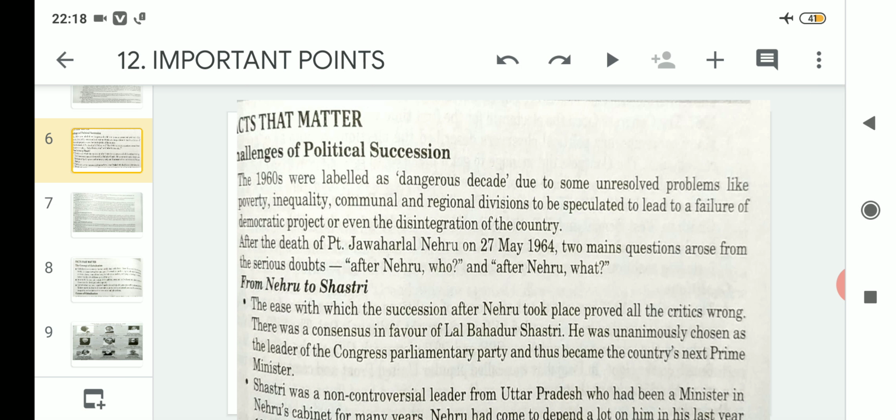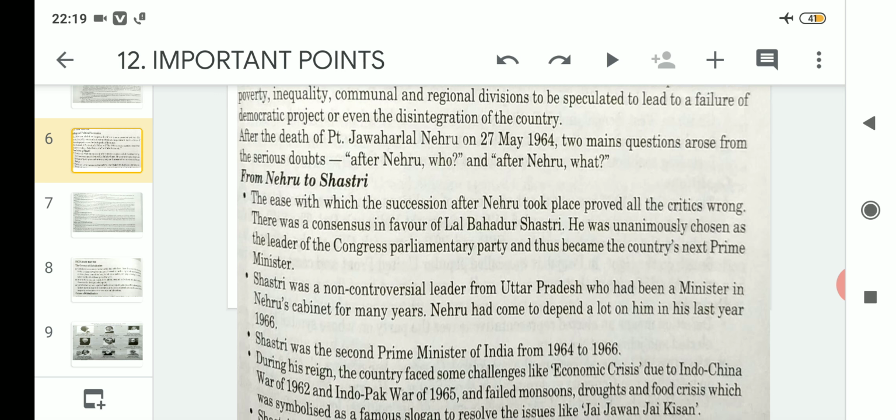starting from the challenges related to political succession when Jawaharlal Nehru suddenly expired in the year 1964, and there was a big question of who will succeed Jawaharlal Nehru. At that very moment, Lal Bahadur Shastri, who was then a cabinet minister in Nehru's cabinet, was chosen as the country's next, the second Prime Minister of India.